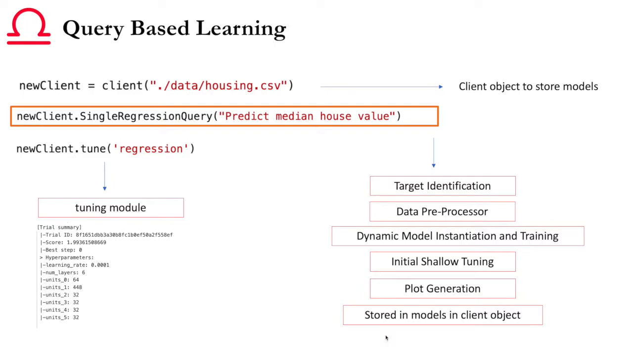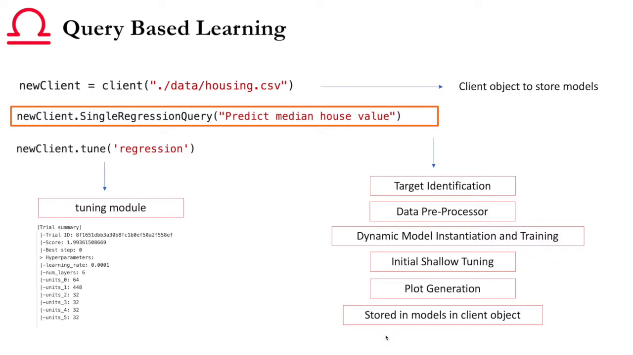You pass that query what you want to do in a simple English statement. In this case, we want to predict median house value. What Libra will do is use a part of speech algorithm to identify the target. It'll pre-process that set. It'll dynamically instantiate your model and train. It'll perform some initial hyperparameter tuning, and then it'll generate all the information, including plots, and store it back into your client object that you created.